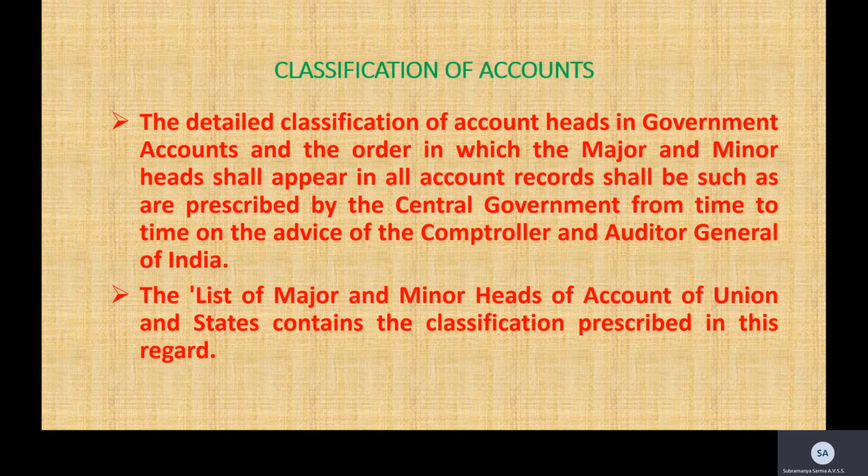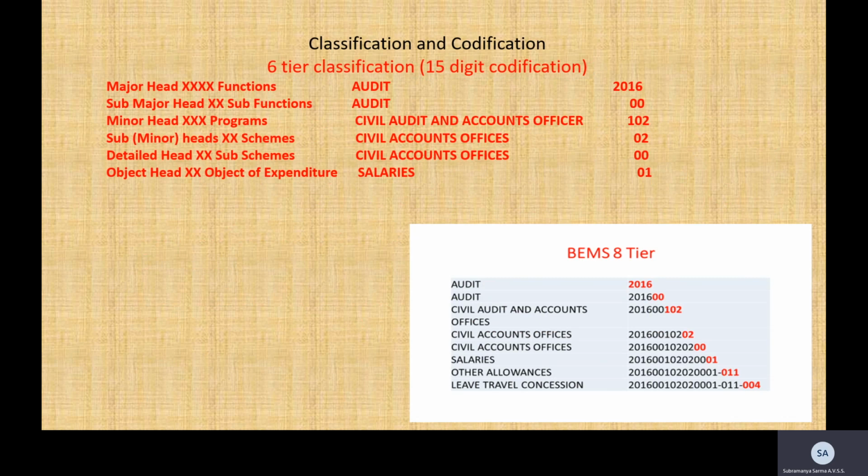The same way, the government too classifies the amount under the heads of account, which has been authorized by the central government from time to time on the advice of the CAG. So the list of major and minor heads of accounts of Union and State contains the classification prescribed in this regard. Here we get all the classifications, the major head number and the minor head; all those will be found in this book called the list of major and minor heads of account. To cite an example, let us see this slide.